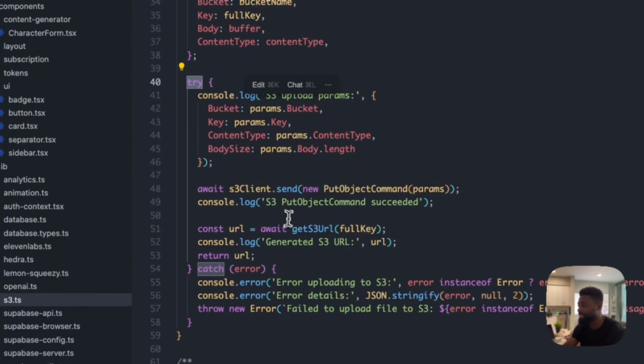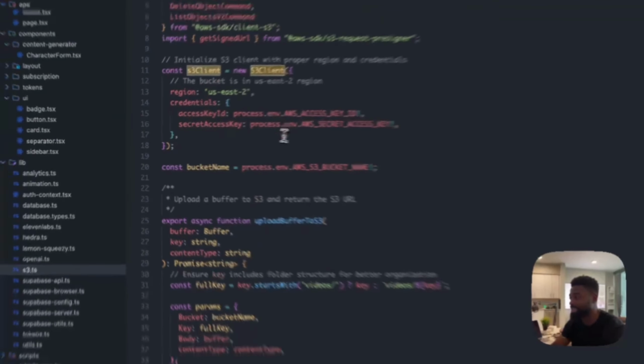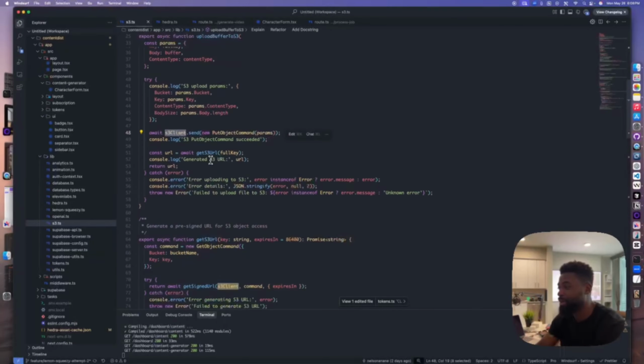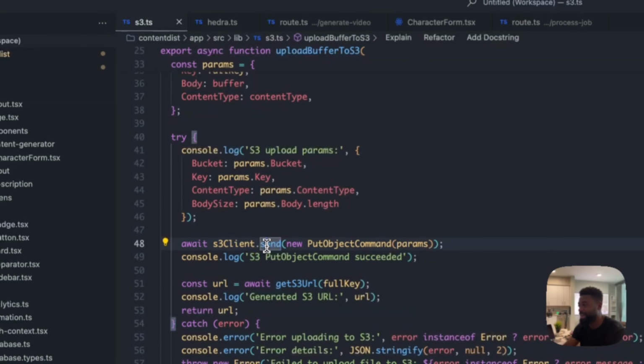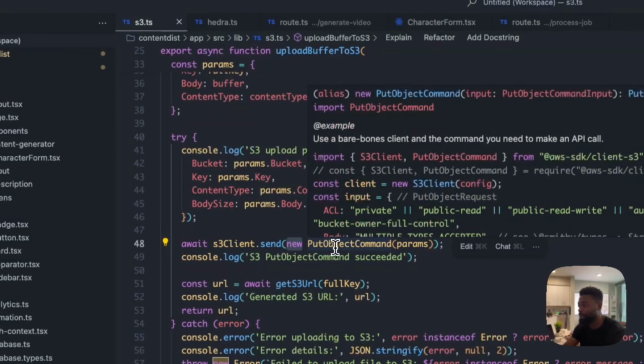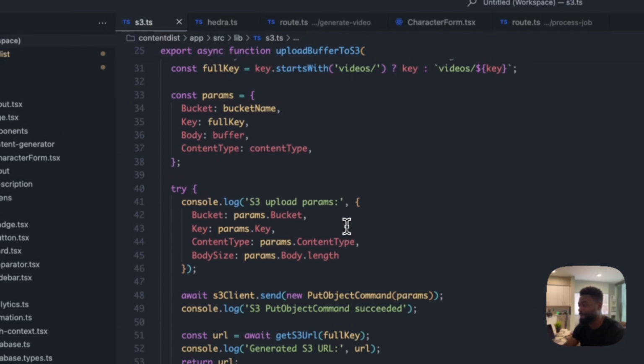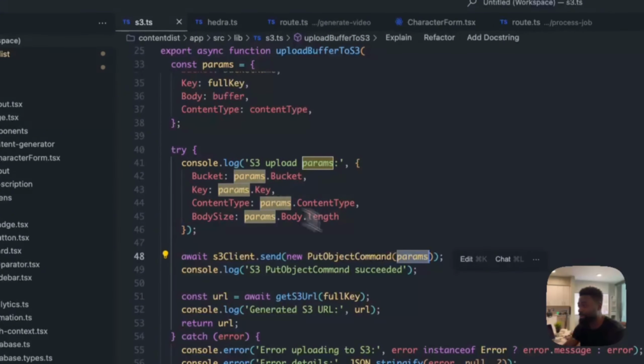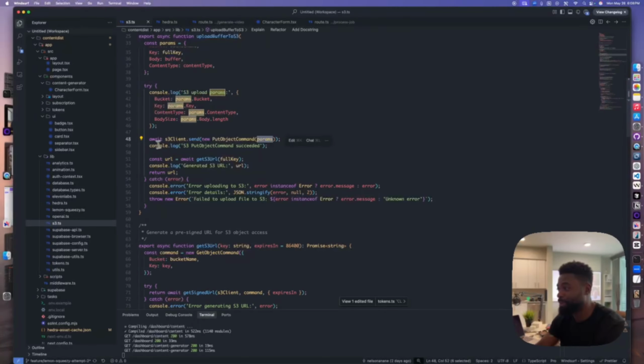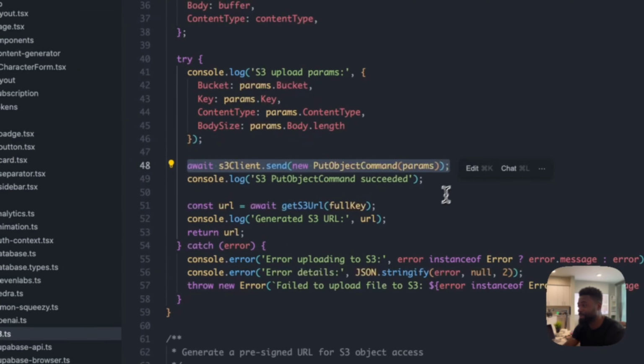So in this try catch, we are calling the S3 client again after initializing, and the connection is made. We are basically calling the S3 client's send method, and then we are creating a new put object command, which remember we imported from the AWS SDK package, and then we are passing the params into it, and then we await this API call.